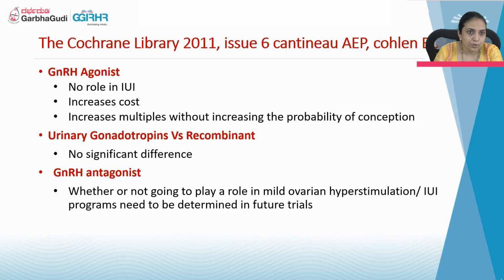Comparing urinary gonadotropins versus recombinant, no significant difference was noted in IUI cycles. And GnRH antagonist, whether or not it is going to play a role in mild ovarian hyperstimulation or IUI programs needs to be determined in future trials.